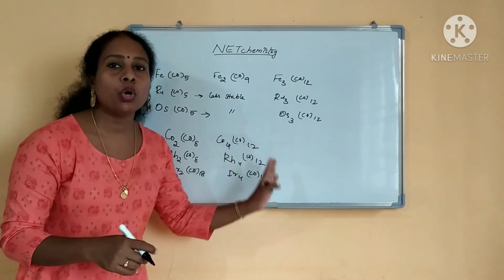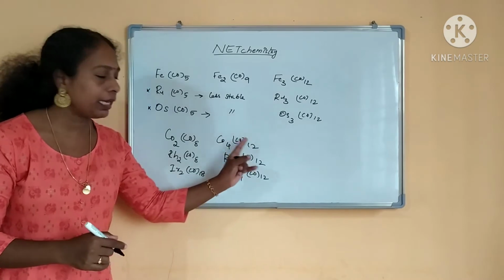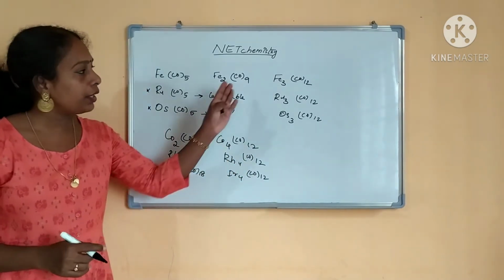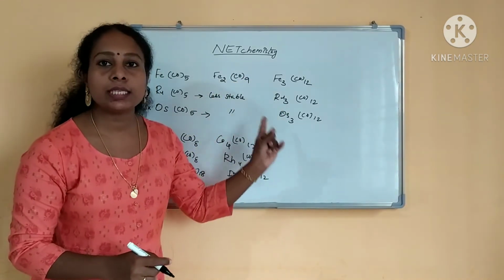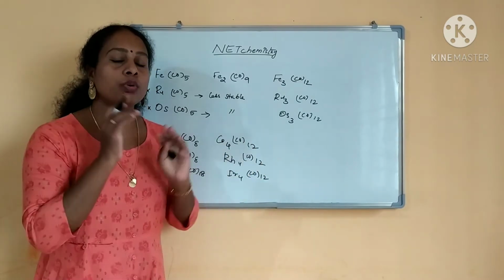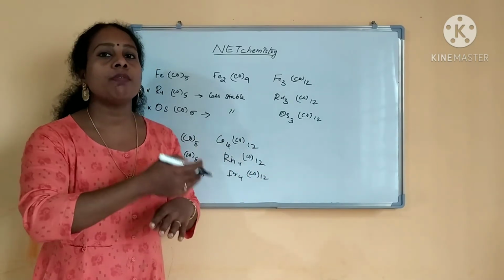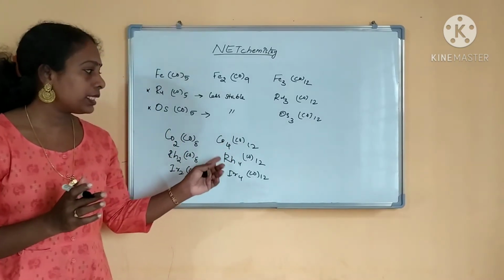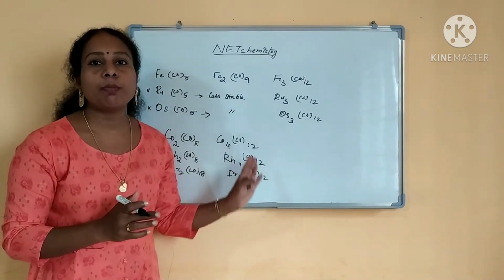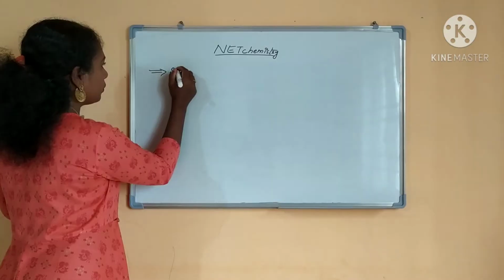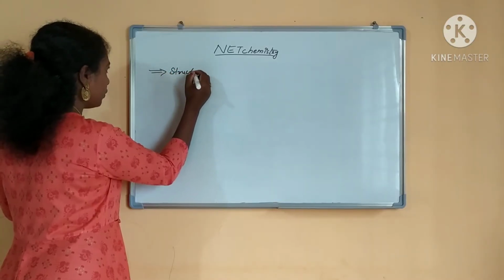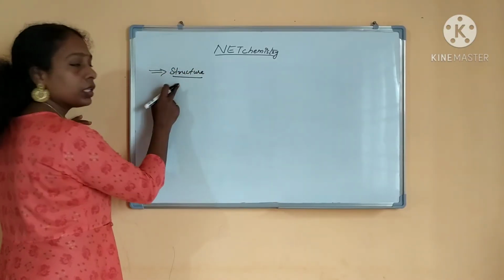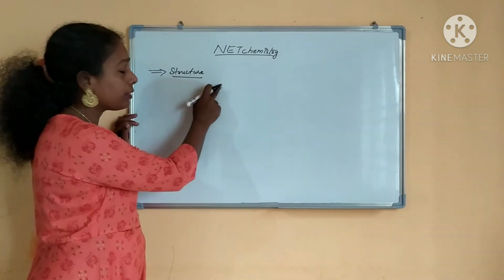Why am I writing all these things? You can find out the metal bonds from this, and you can find out whether this is obeying the 18 electron rule. So what will happen? Always metal carbonyl clusters are forming. So we will see how the structures of these complexes come. Structure of metal carbonyls we will see.